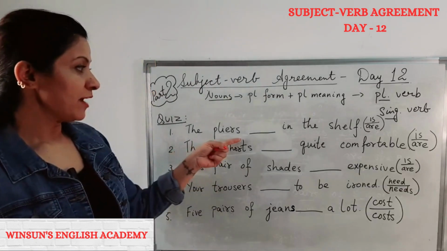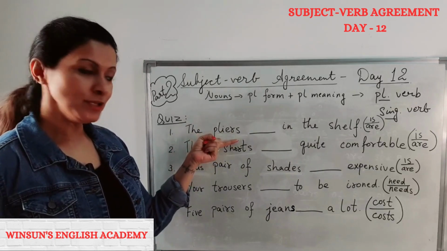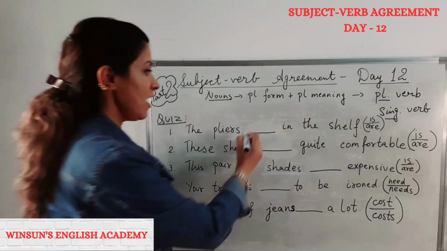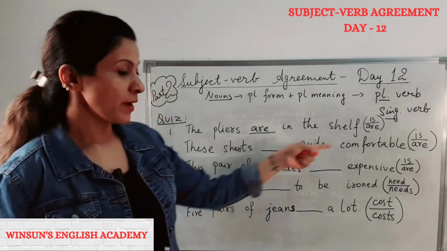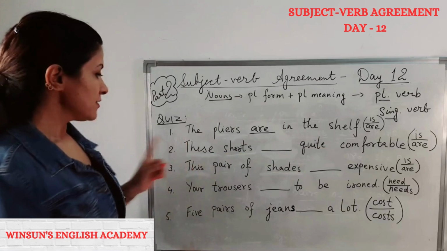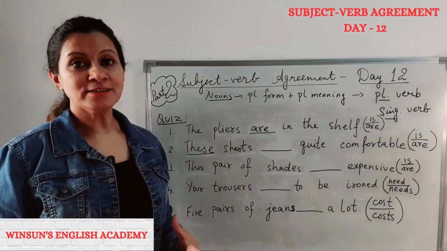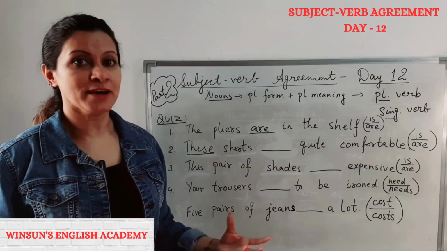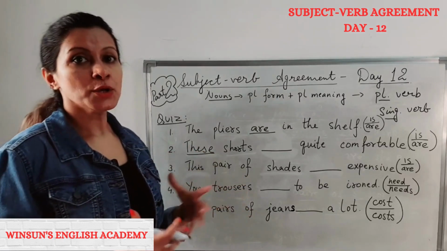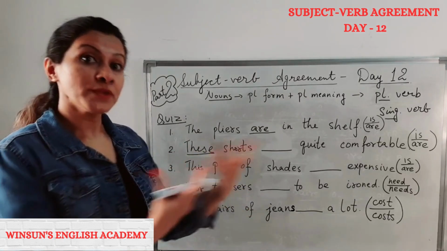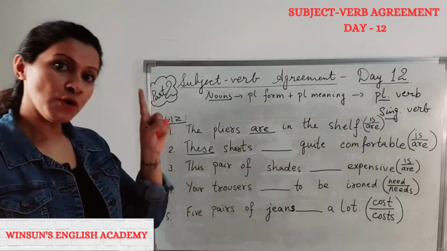Let's have a quick quiz now. Okay. The pliers dash in the shelf. Do we know how many? No, which means it's plural. So we take a plural verb, are. These shorts dash quite comfortable. We just now learned that we use these. I'm not using, I repeat, I'm not using technical terms like plural pronouns or determiners. It's going to confuse you. Okay, just remember these, those, we use them for more than one, when we want to refer to more than one of something, and this, that for one.